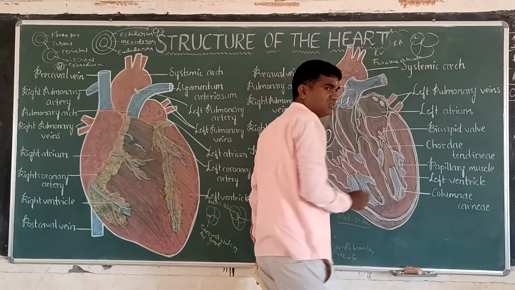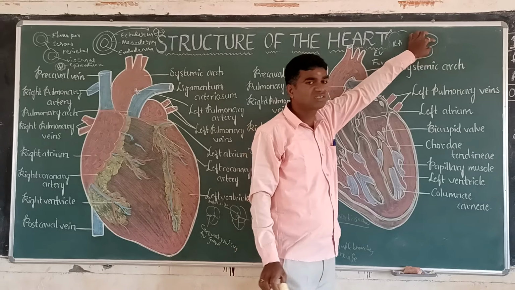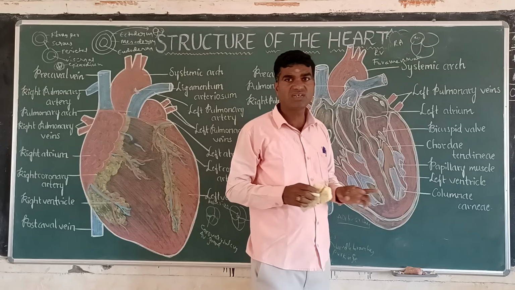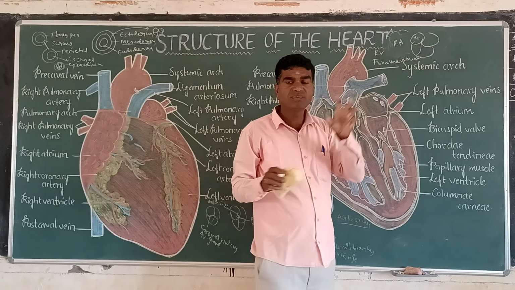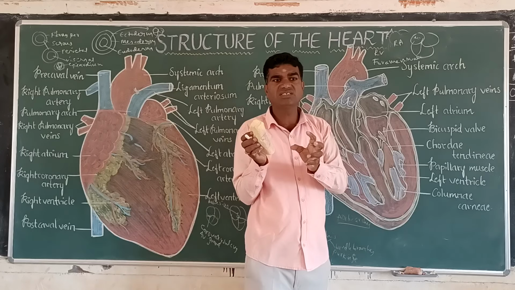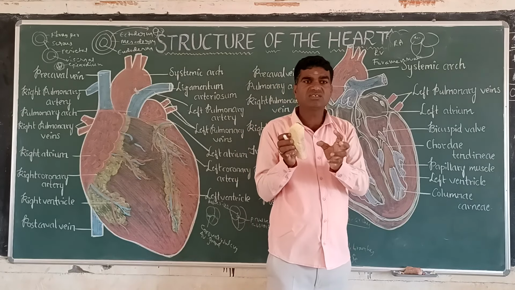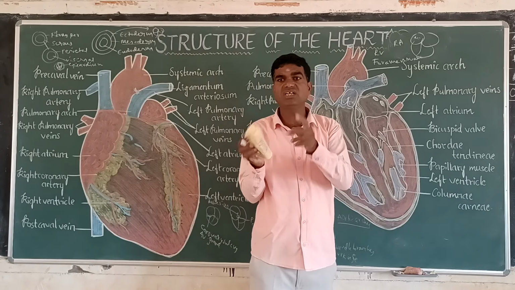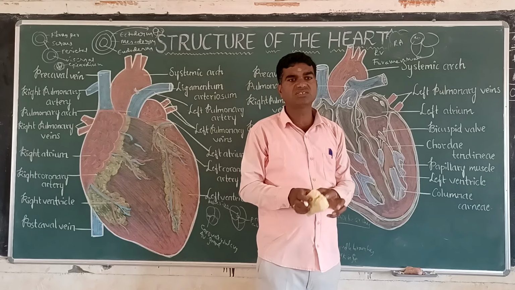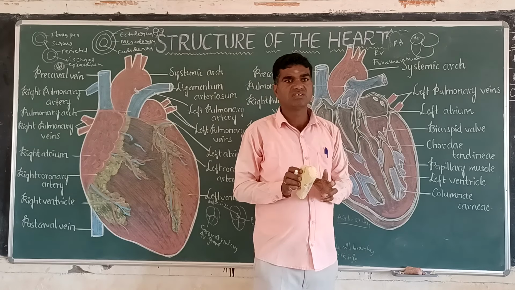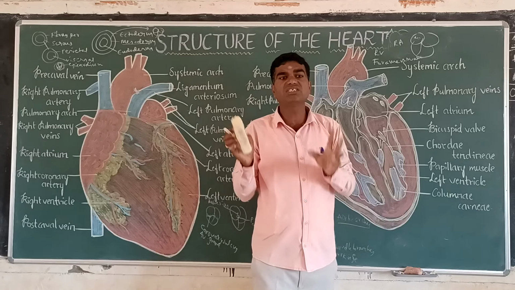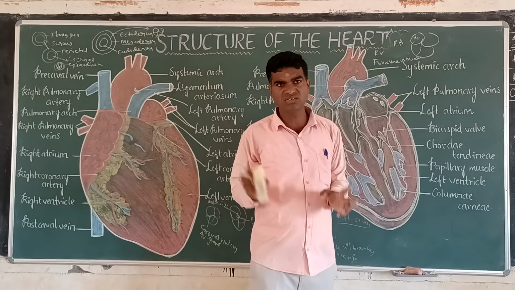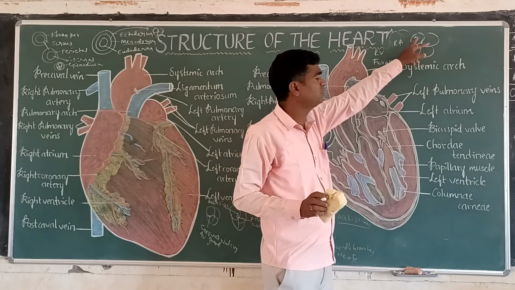Now the blood is coming into the atria. When it comes into the atria, through the bicuspid valve the blood fills into the ventricles. There are the superior vena cava and inferior vena cava, also called the two precaval veins and one postcaval vein. From the two precaval veins and one postcaval vein, the atria receive the blood. The heart in human beings is a myogenic heart. It is not a neurogenic heart. In lower vertebrates, the heart is neurogenic. Here it is myogenic.